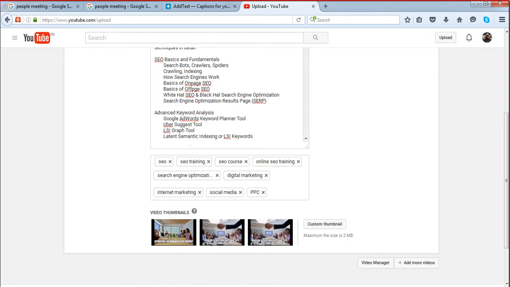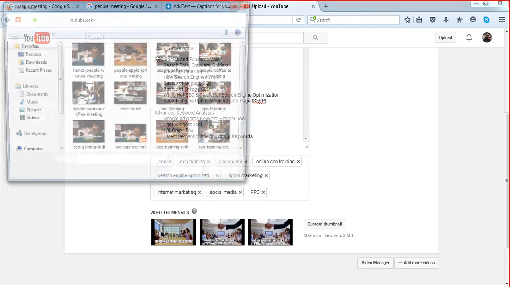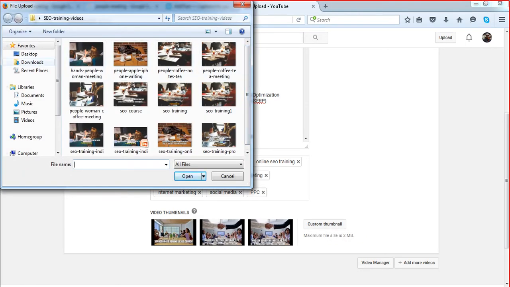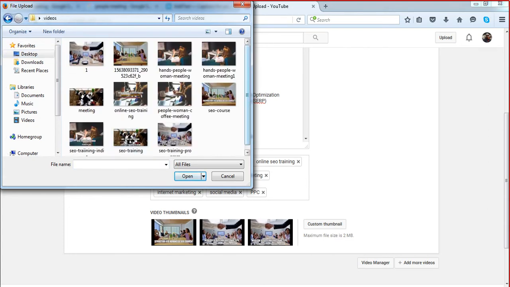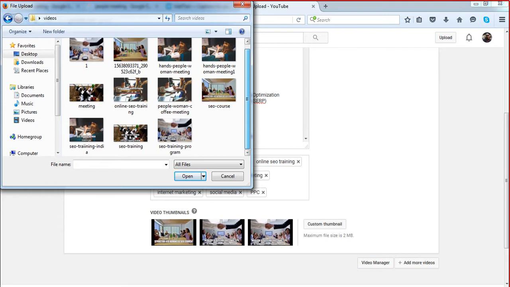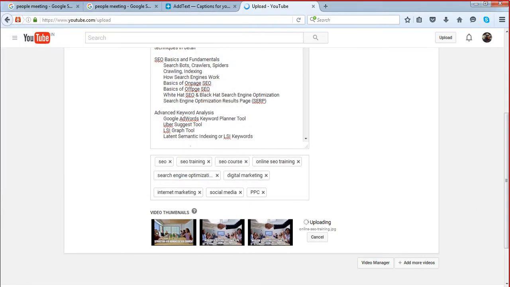By default Google is selecting this image for the thumbnail, but you have to change the thumbnail from here. Click on the custom thumbnail option and you will be taken to this page, and you go to the same folder once again, and either you can select the first image or else you can select the last image. So here I'm going to select the last one. Just a second. So this is the image, and finally you select it. That image will be uploaded here.